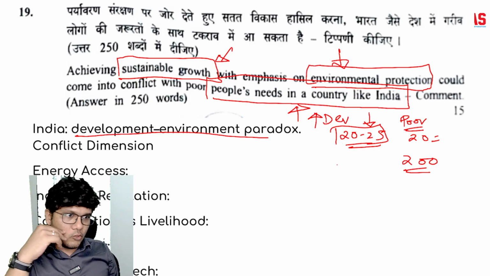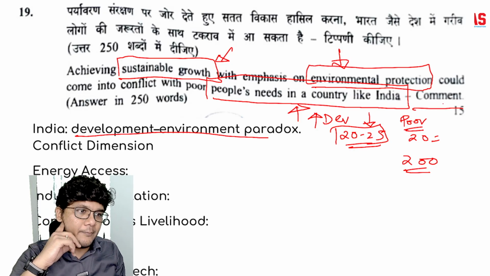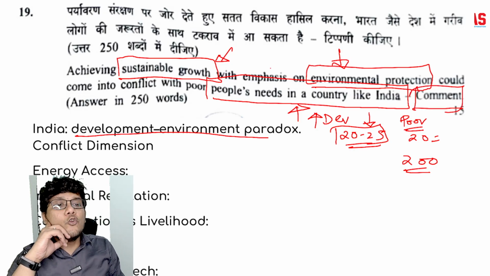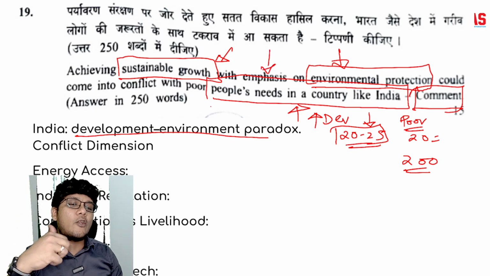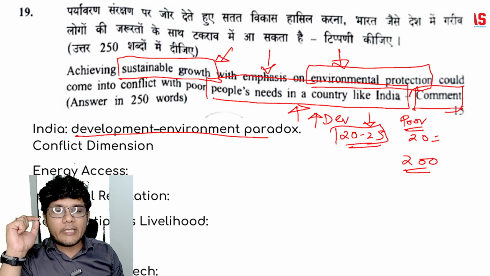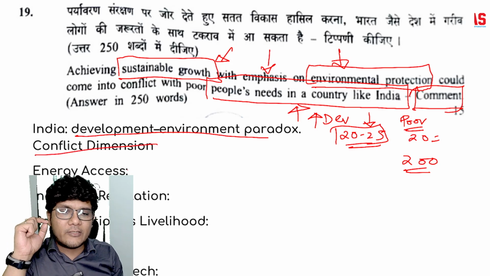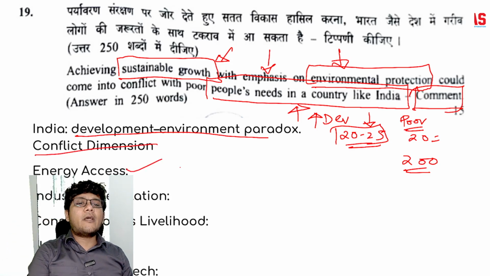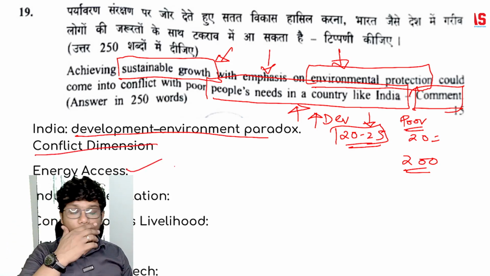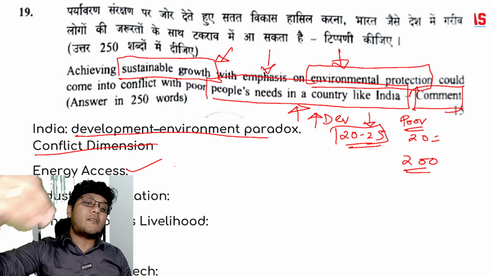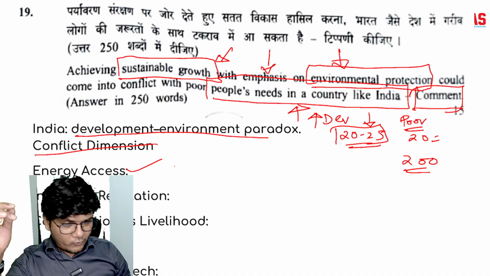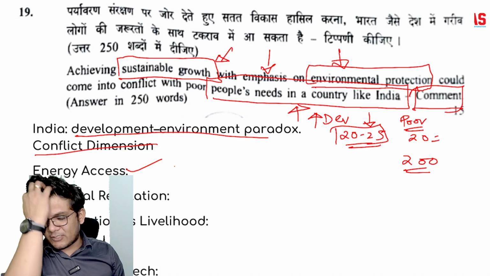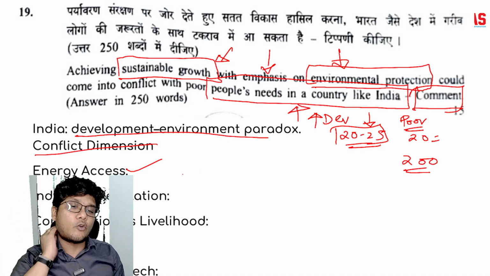Now you are asked to comment. Since you are asked to comment, you are majorly going to agree with the statement, and to some extent you can also disagree. So let's talk about the agreement part, the conflict dimension. First, the energy access. The cheaper source of energy will be more polluting, you give examples, and the renewable energy sources are more costly, and that is why financial access to that energy is not there. You are going to talk about that.